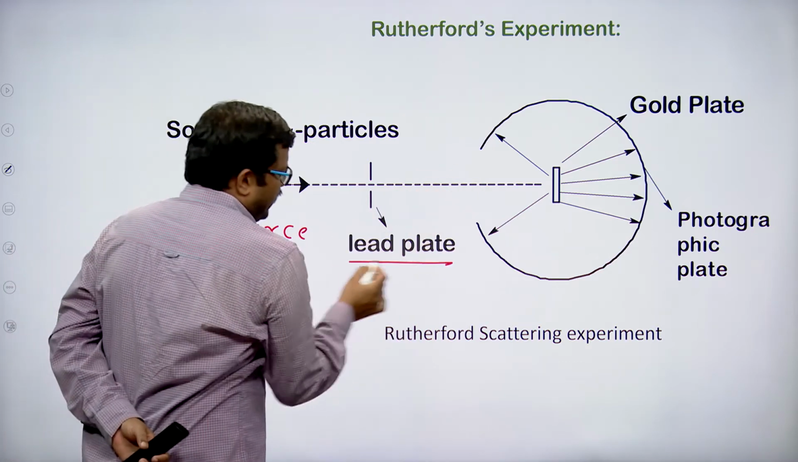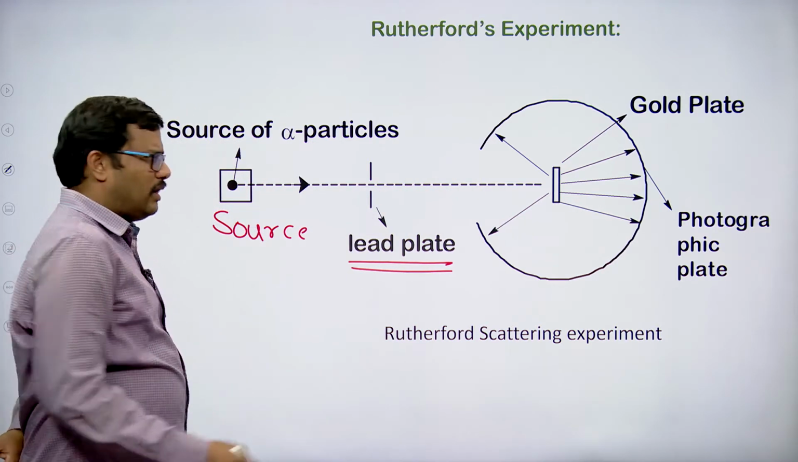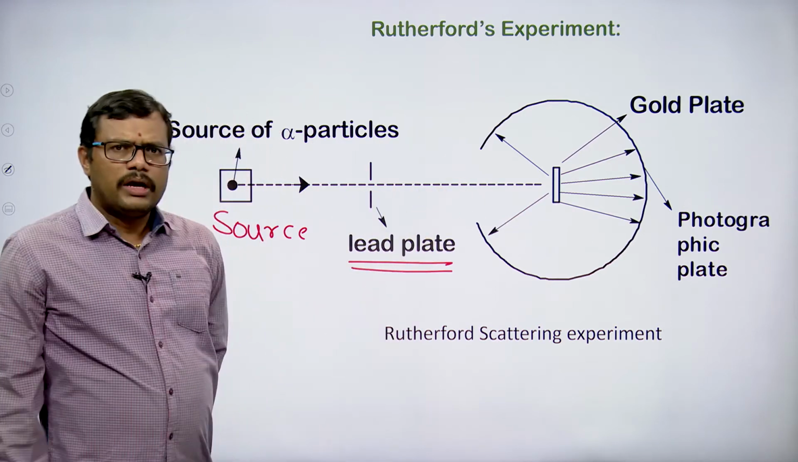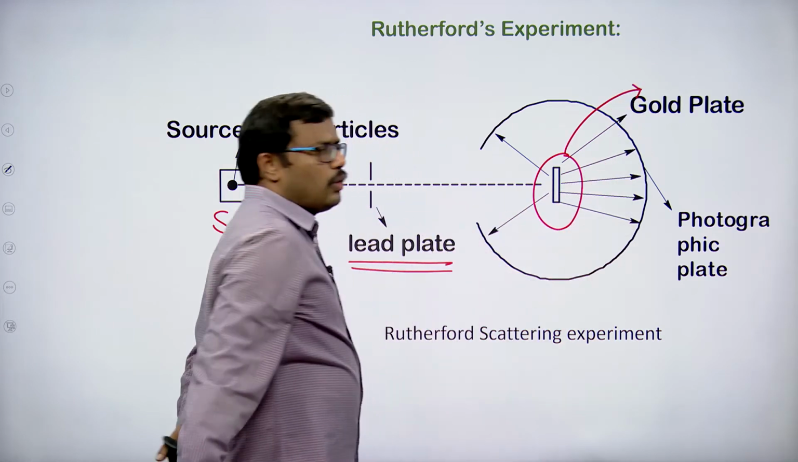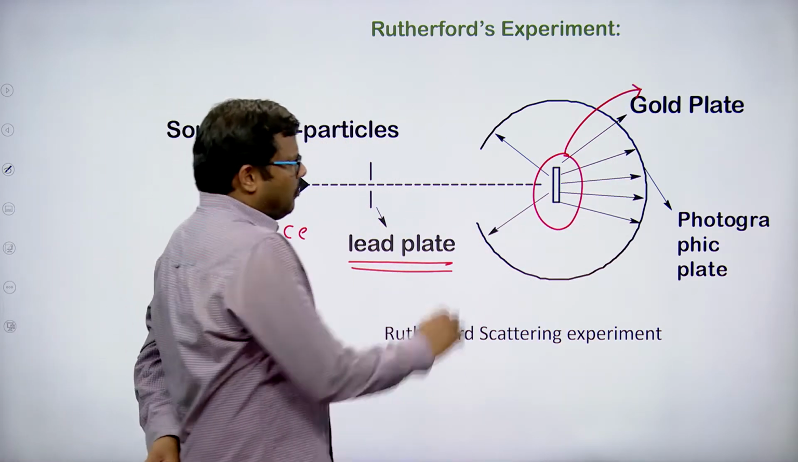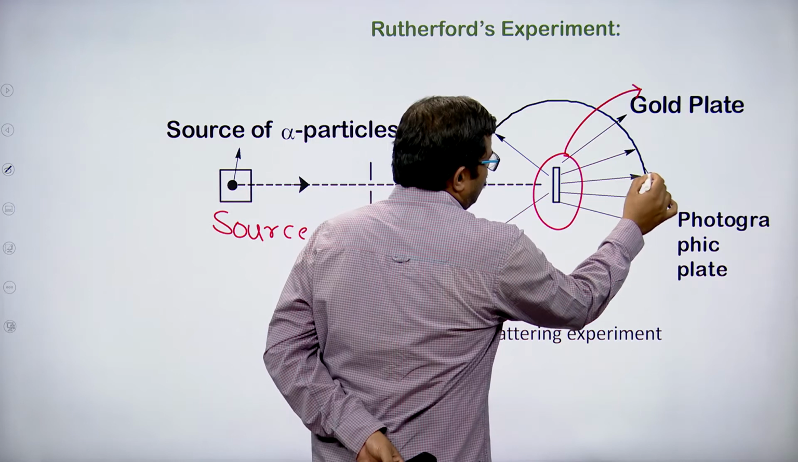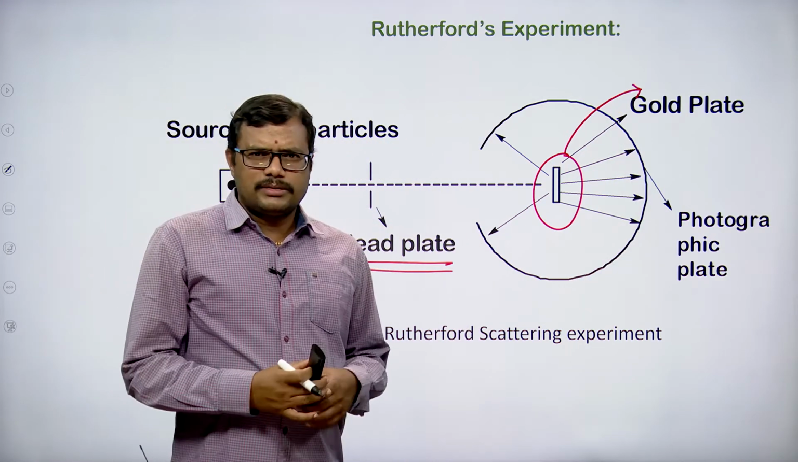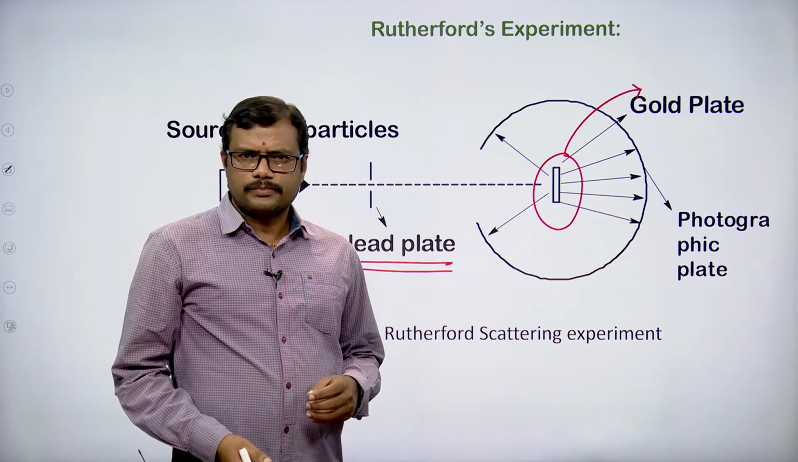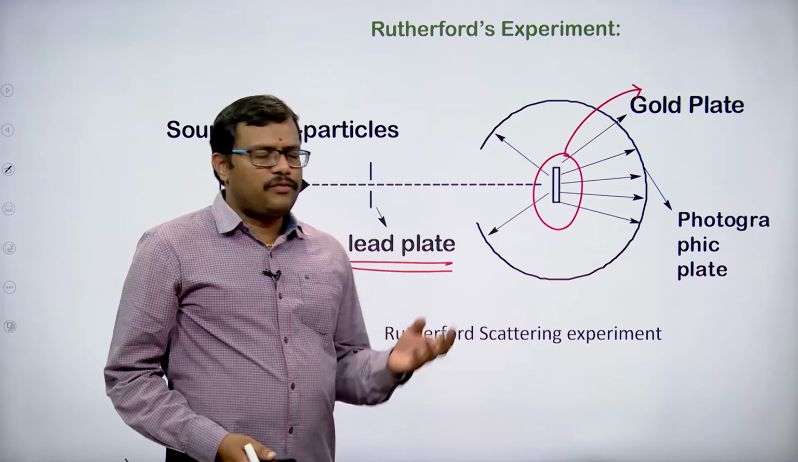A lead plate is taken, so that the alpha particles are made to hit the gold foil in only one direction. The middle one is the gold foil. The alpha particles hit it, pass through, and can hit the screen. Since alpha particles are not visible to the naked eye, Rutherford could not identify where they were going.